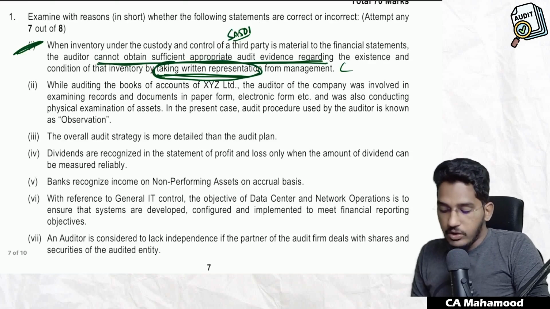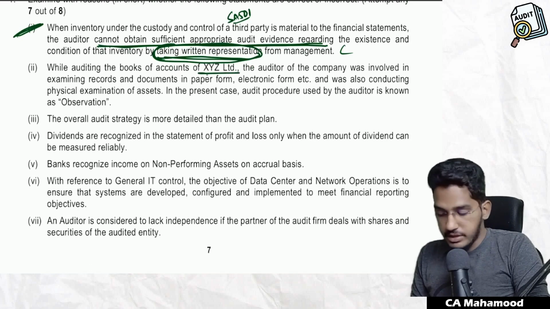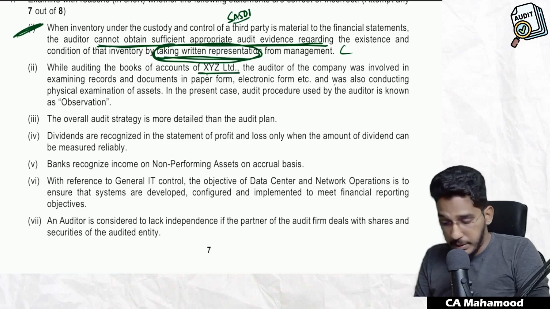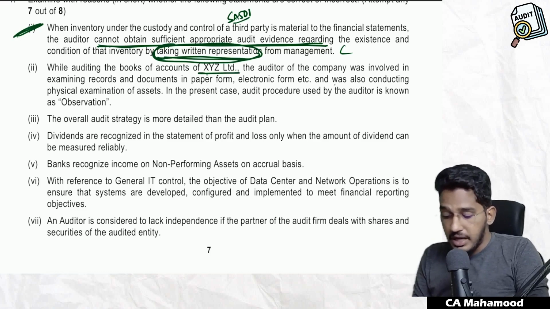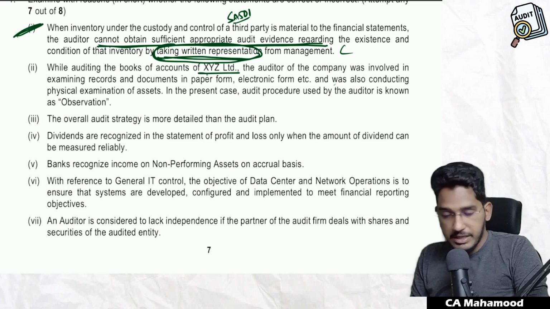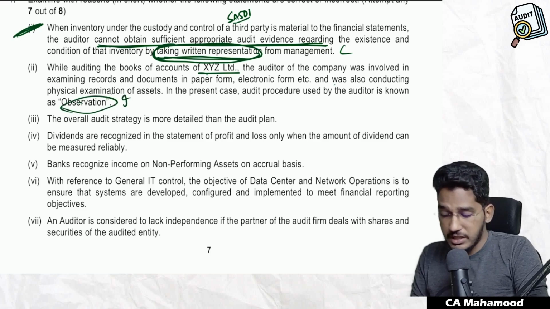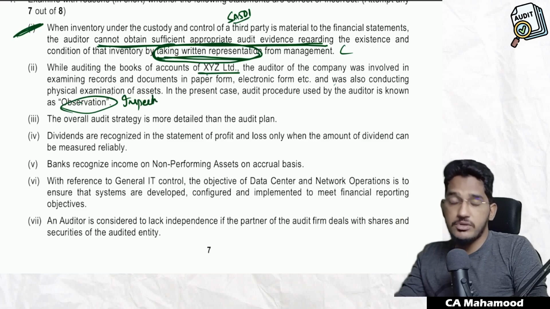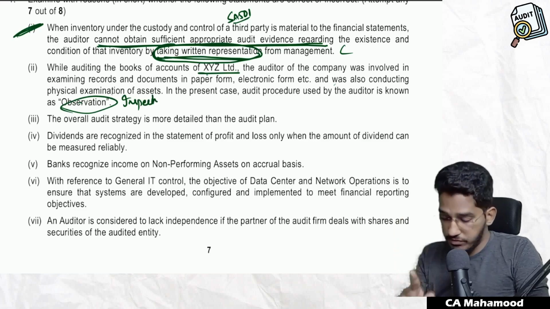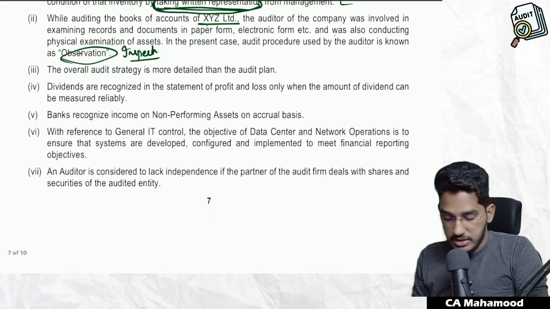Next one. While auditing the books of accounts of XYZ Limited, the auditor of the company was involved in examining records and documents in paper form, electronic form, etc. and was also conducting physical examination of assets. In the present case, the audit procedure used by the auditor is known as observation. Wrong. It is inspection. In inspection, we try to verify the documents. In observation, we look at the process being performed by others. So this statement is false. It is inspection, not observation.